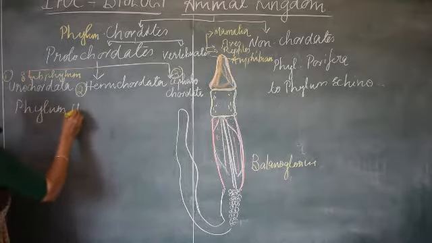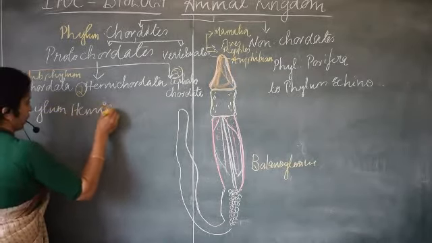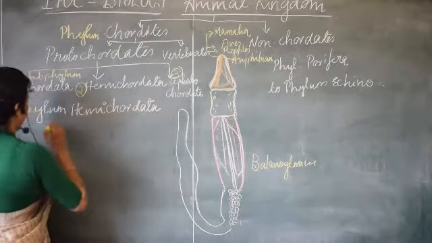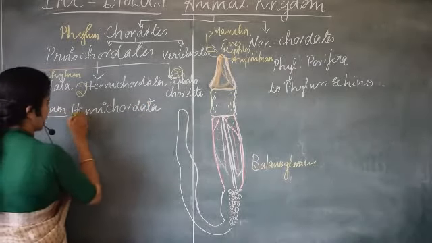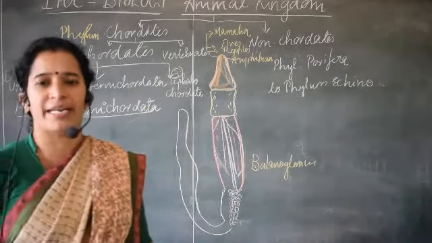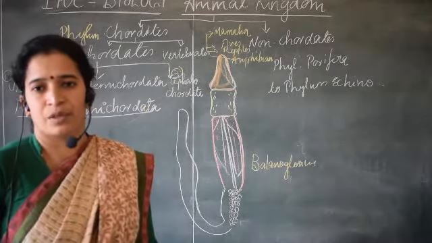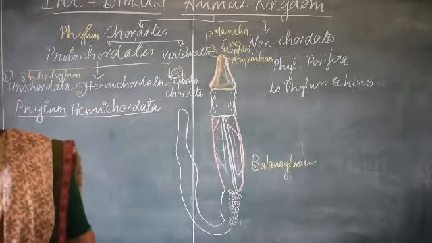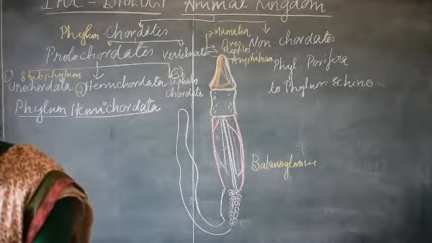Phylum Hemichordata. The word itself will help you to understand. Hemi means what? Hemicircle, hemisphere, all those words you might have heard. So Hemichordata means half. It is not completely a chordate, but a half chordate.